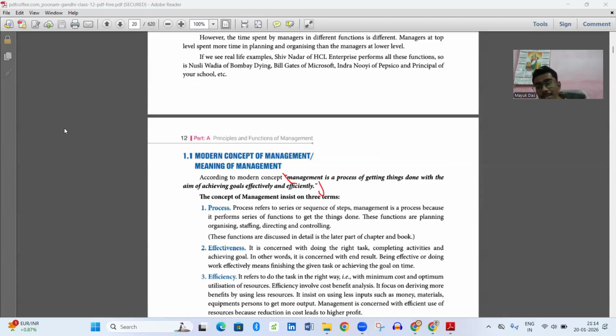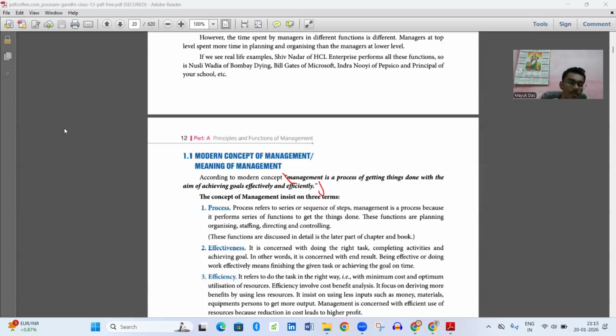So to achieve our goals and make the process systematic, we need management. In simple terms, management is the system of doing things in a systematic, disciplined way.